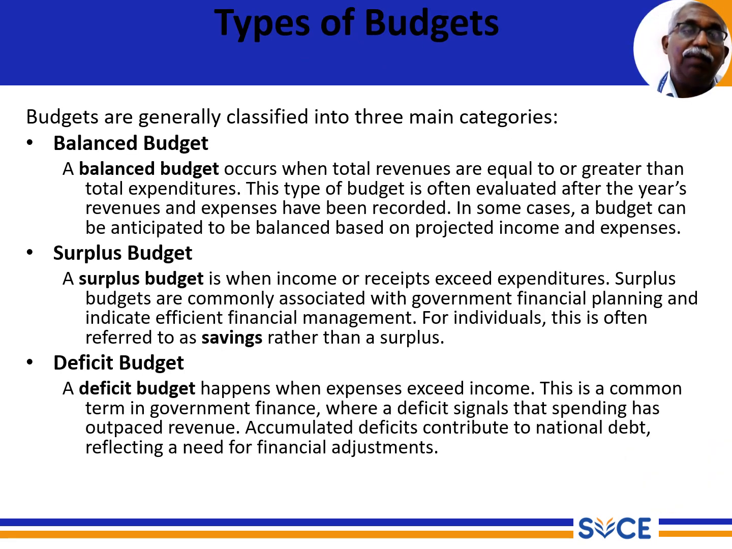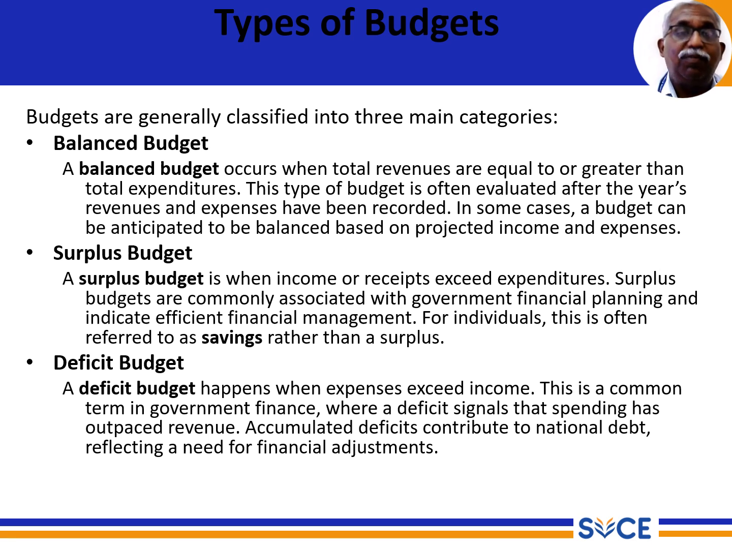Here are the major three types of budget: balanced budget, surplus budget, deficit budget. A balanced budget occurs when total revenue is equal to or greater than total expenditure. This type of budget is often evaluated after the year's revenue and expense have been recorded. Most of the time, a balanced budget means total revenue is equal to or a little bit greater than the expenditure.